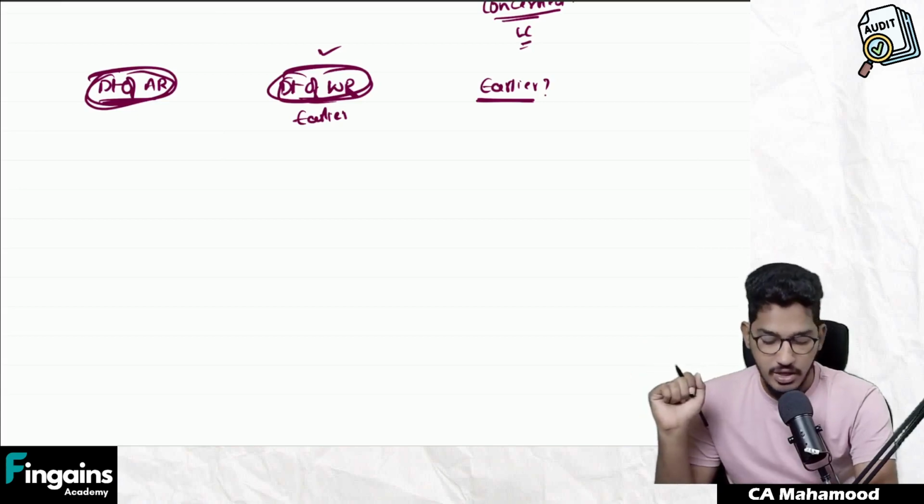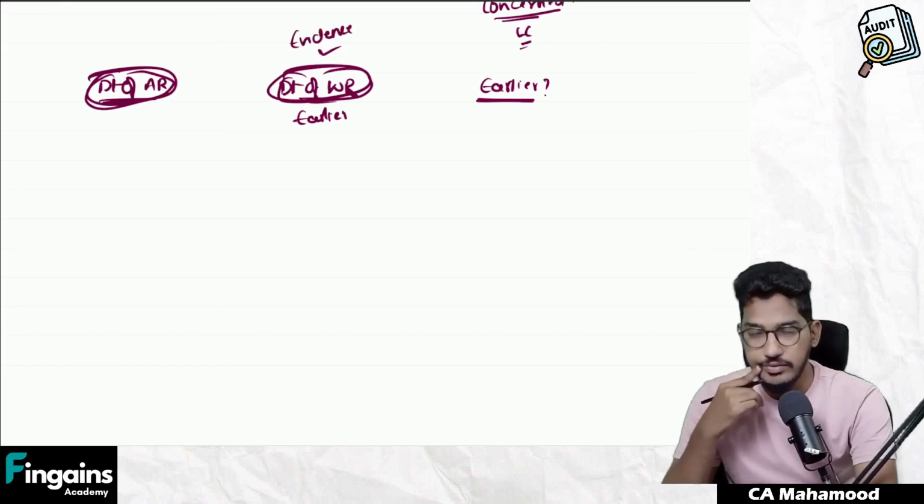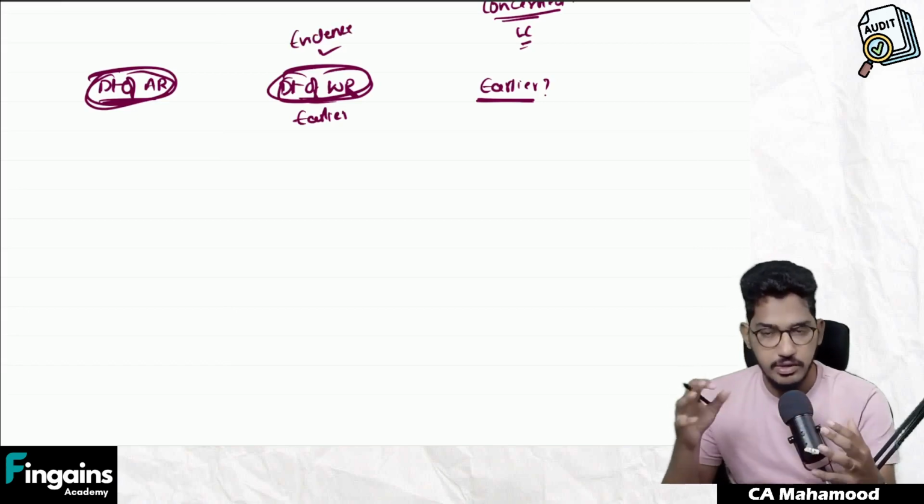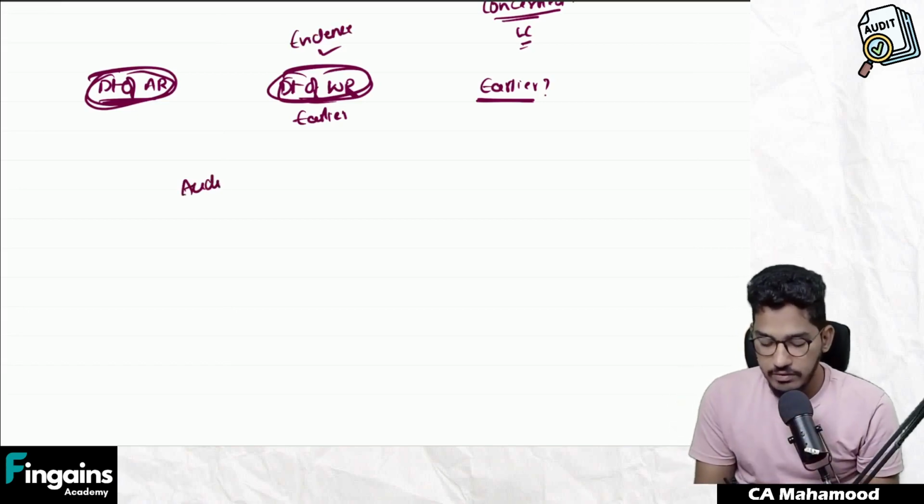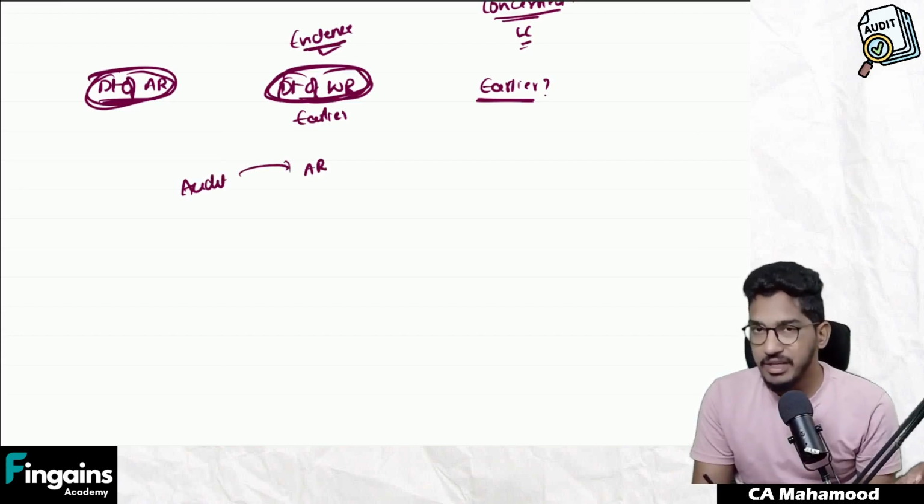Why, guys? Why? Because written representations are also audit evidence. What is the sequence of the audit? First we obtain audit evidence, then we give the auditor's report. Yes or no? So that's why the date of written representation should always be earlier, but in any case it should never be later than the date of auditor's report.